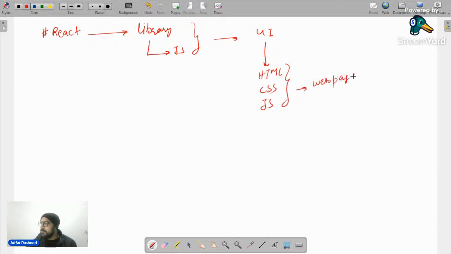The first and most important question that should be answered even before we start React: why do we need React? Because yes, we can create wonderful applications, wonderful user interfaces, wonderful dynamic web applications with the help of these three as well. So why do we need React? The answer might be, sir, to make things easy. No, even though it makes our things very easy, the point is we need to understand it from a different perspective.